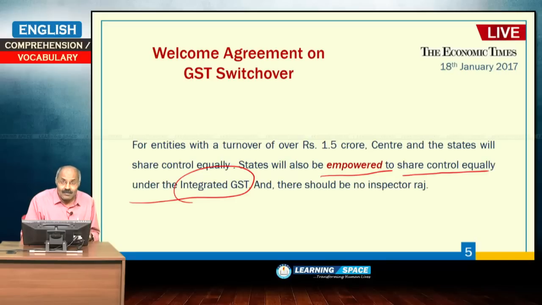Integrated GST means the goods and services tax which is imposed on interstate sale of goods or services. Second thing is, this is also the GST imposed on import of goods. So, these two things are known as integrated GST, and states will also be empowered.